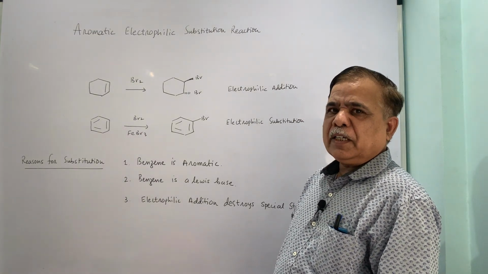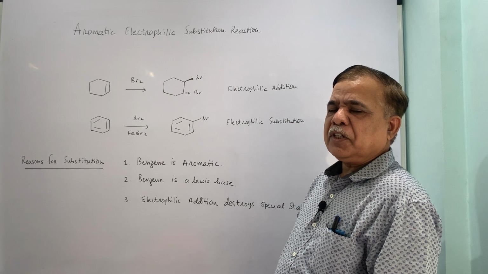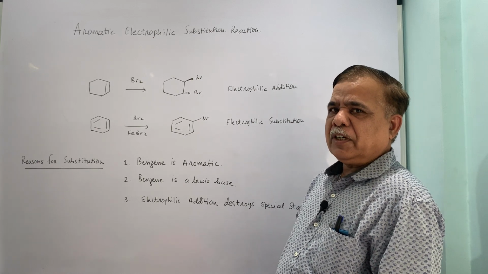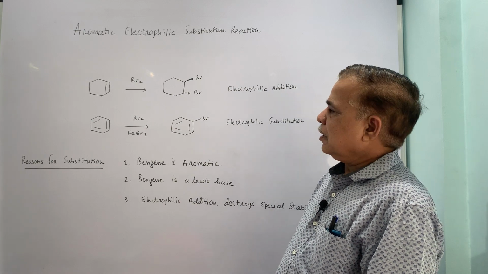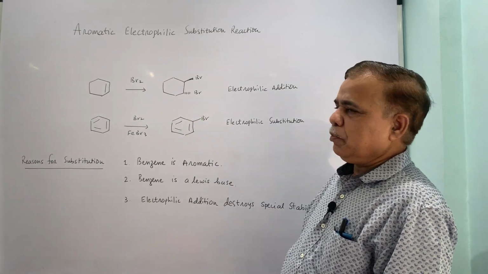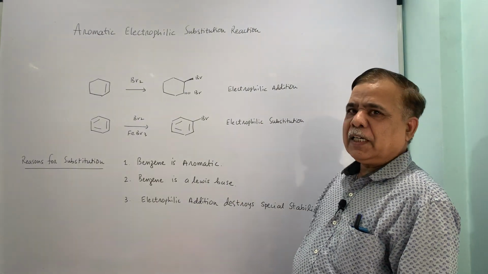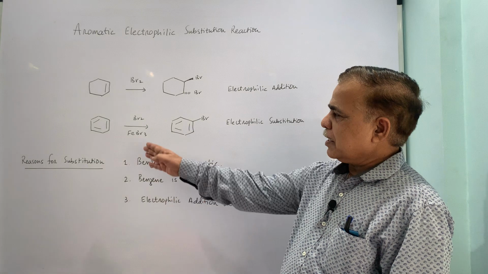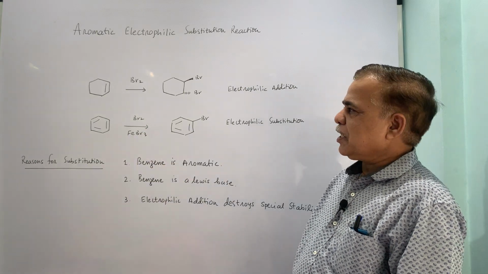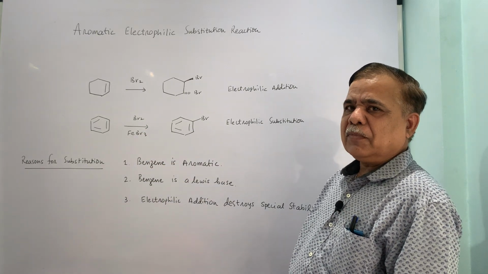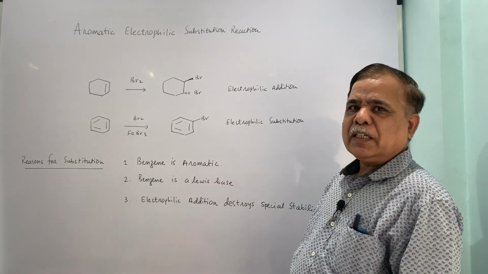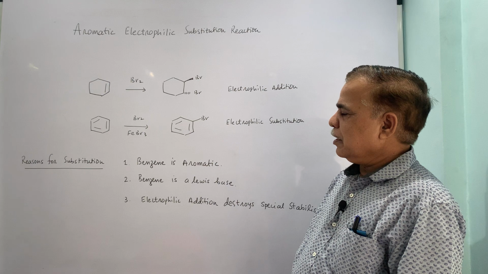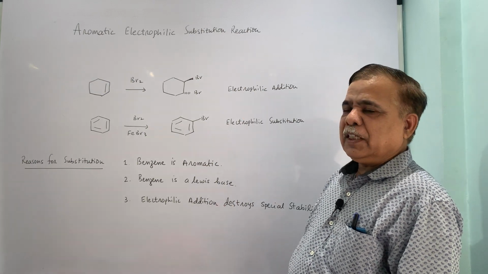Now, why do aromatic compounds undergo electrophilic substitution reaction and not electrophilic addition reaction? We have already seen this, but just to recap, when cyclohexene is treated with bromine, the electrophilic addition takes place across the double bond, whereas benzene requires a Lewis acid to catalyze the reaction, but the reaction is electrophilic substitution. So benzene is not undergoing this kind of electrophilic reaction.